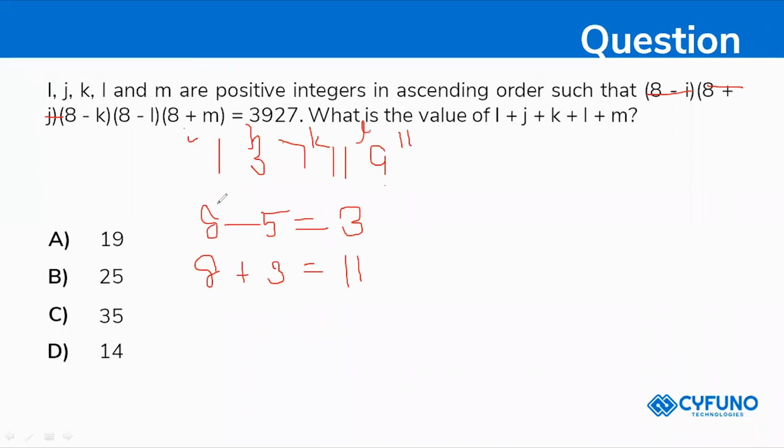So first I'm doing like this. Next is 8 minus 1, so 8 minus 1 will be 7. You will be getting this answer. Then 8 minus 7 will be 1. So you got the answer 3, 11, 7, 1. And you should get the value 17, so 8 plus 9 is equal to 17. So now you got the values 1, 3, 5, 7, 9.